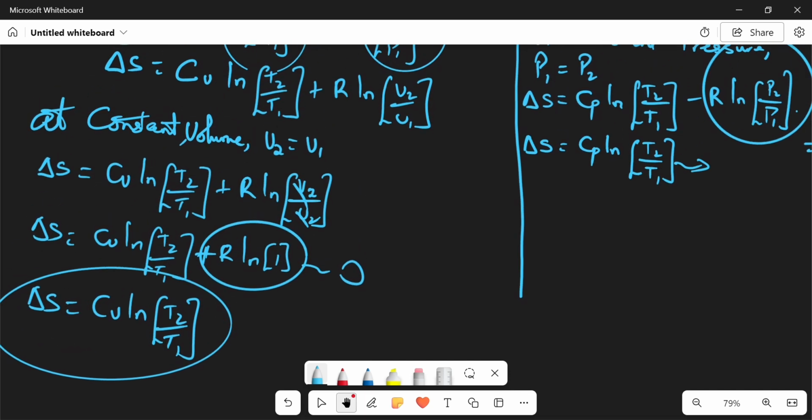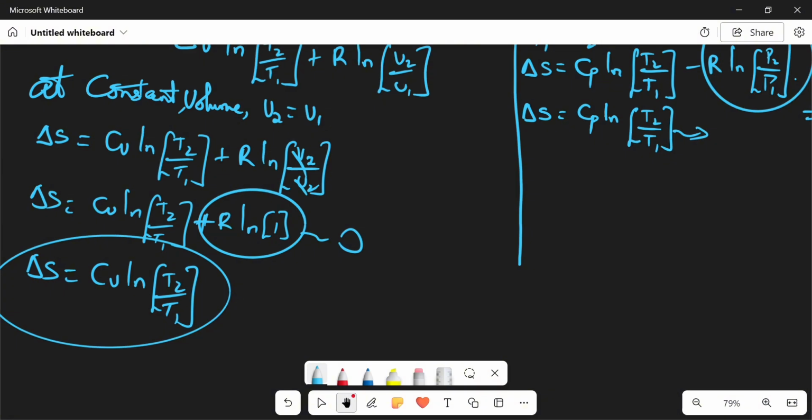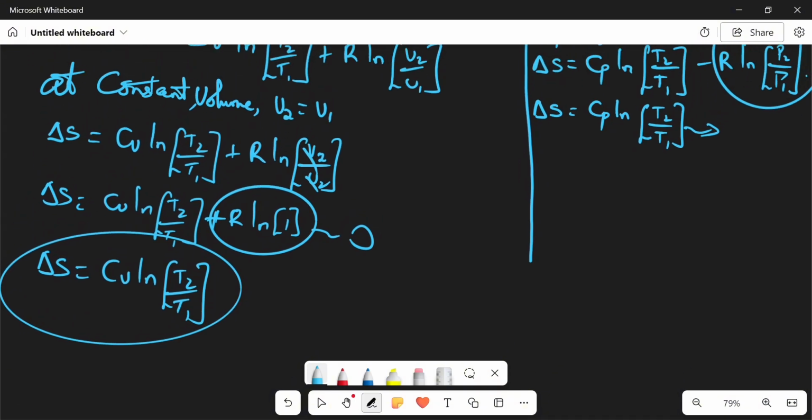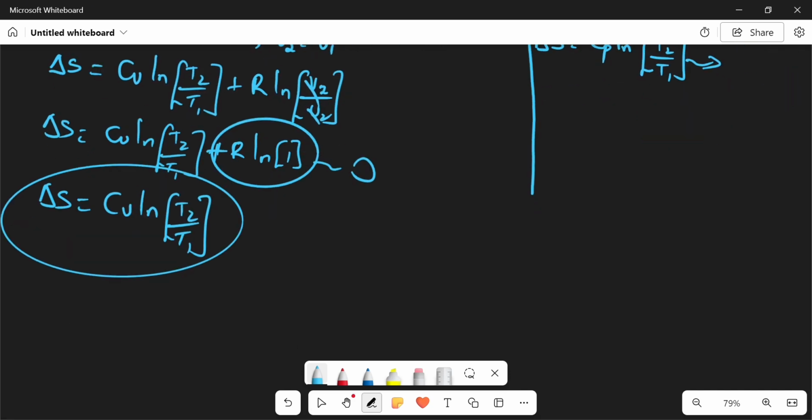So what about at constant temperature? At constant temperature, we can actually have two particular formulas for change in S. Either we are relating with CP or we are relating with CV. So let's start with CV. We should not forget our change in S is equal to CV ln T2 over T1 plus R ln V2 over V1.